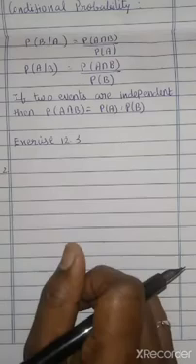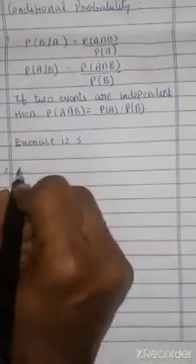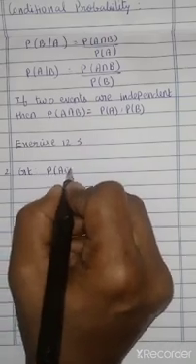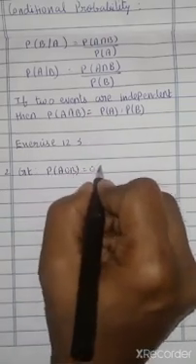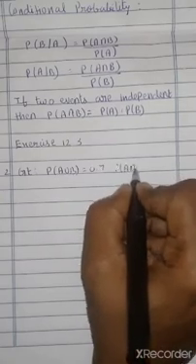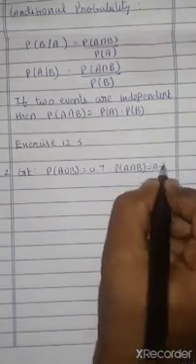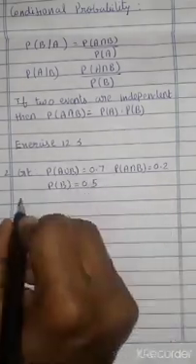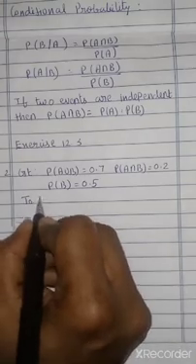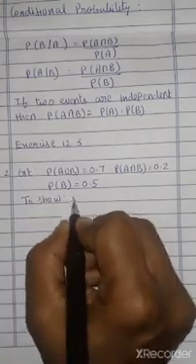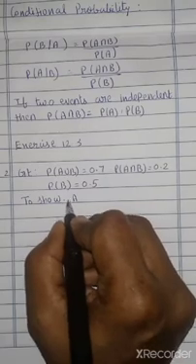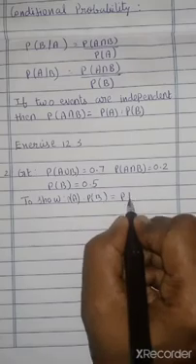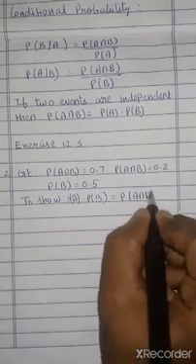Take exercise 12.3, second problem. If A and B are two events such that P of A union B equals 0.7, P of A intersection B equals 0.2, and P of B equals 0.5, we want to show that A and B are independent, that is, P of A into P of B equals P of A intersection B.